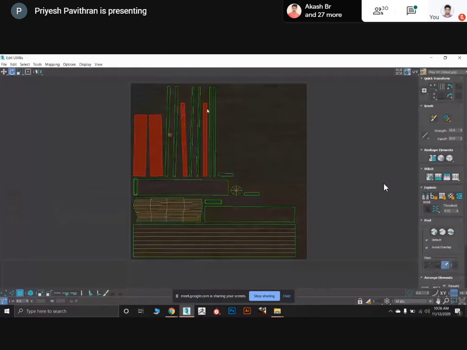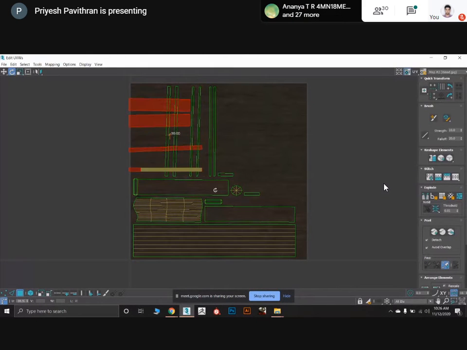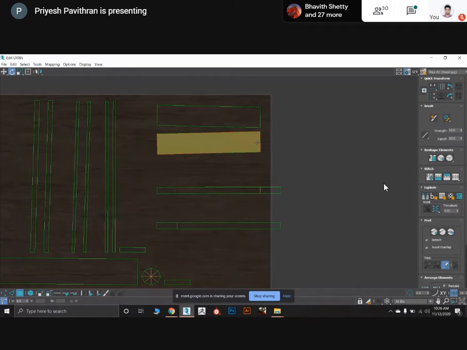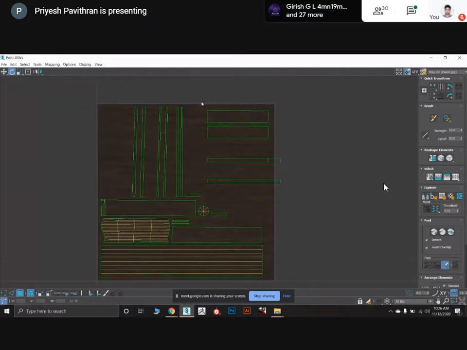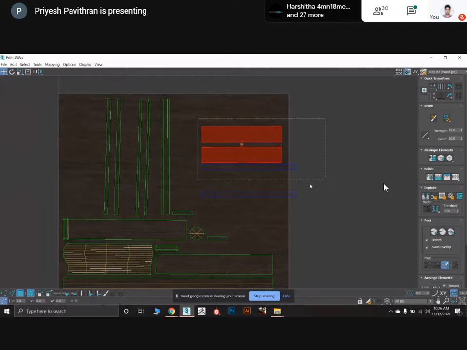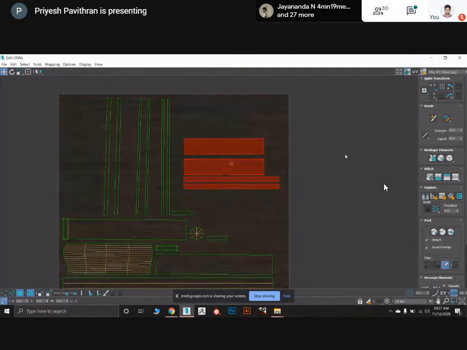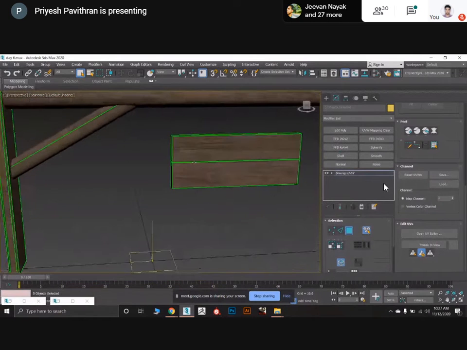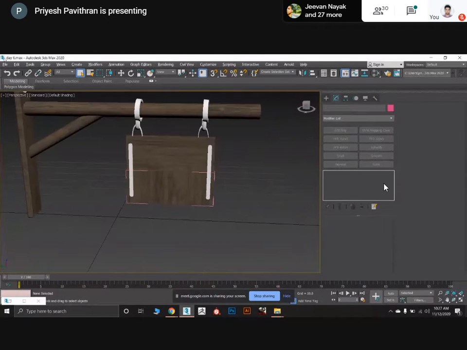Angle snap on, rotate it to 90 degrees, keep it here. So this and all should be properly in 90 degrees only. Maintain the 90 degrees always. Now select all this, keep it here and select this, keep it here. Now it will look good. You can see the difference. So just do that.